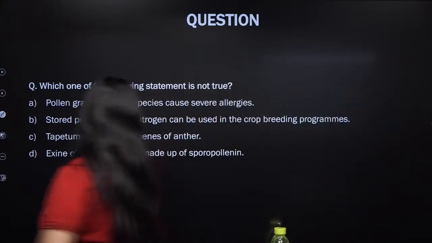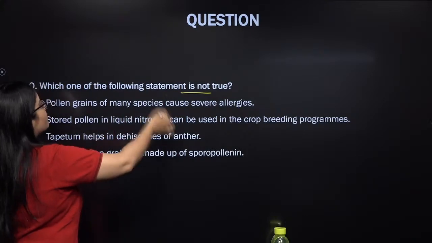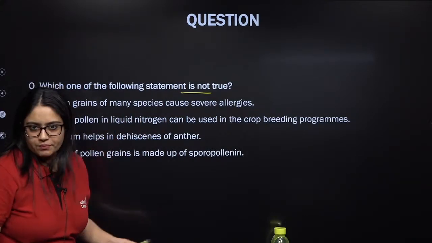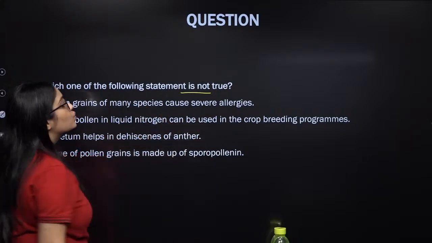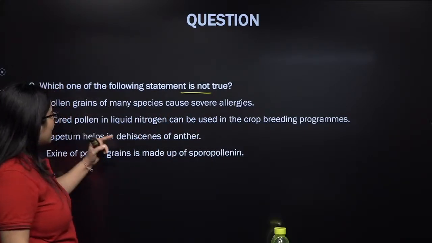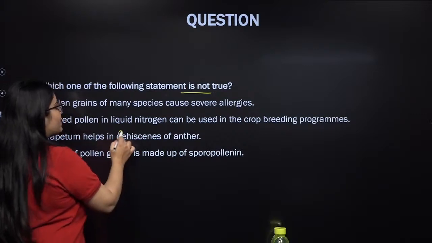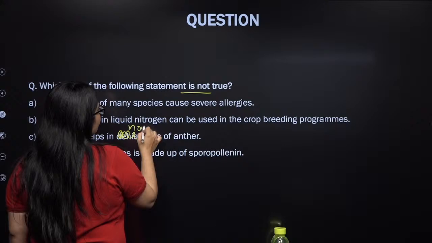That's absolutely right. Let me read out now. You were supposed to find out the statement that is not true. Pollen grains of many species cause severe allergy, like Parthenium, that's right. Stored pollen in liquid nitrogen can be used in crop breeding programs, that's right. Tapetum helps in dehiscence. My dear students, tapetum is actually nutritive in nature, so it will provide nourishment.